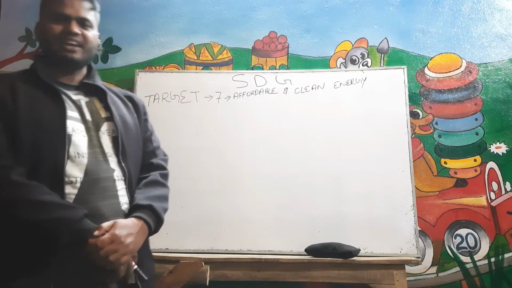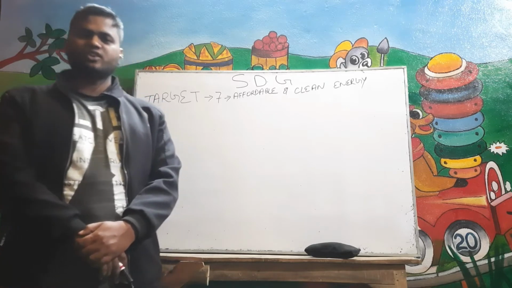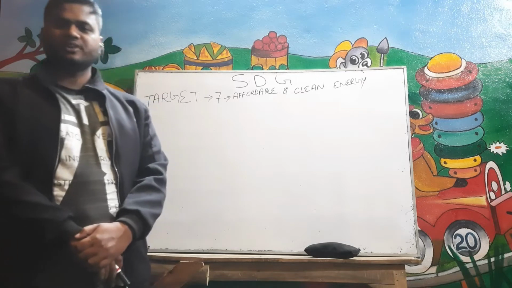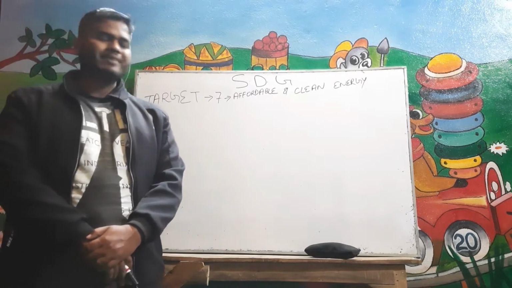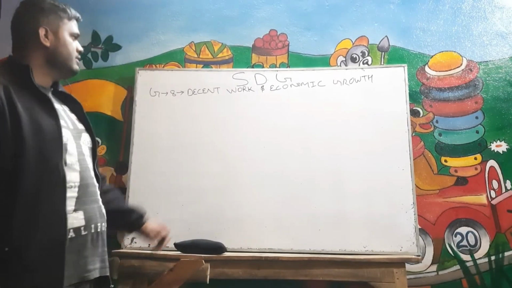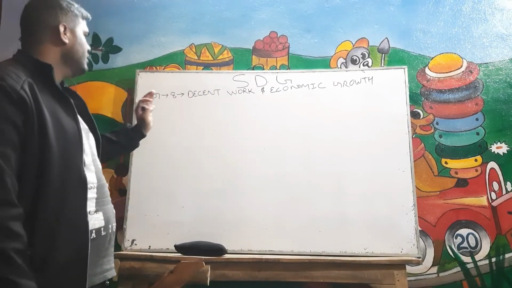By 2020 we have to increase substantially the share of renewable energy in the global energy mix. By 2030 we have to double the global rate of improvement in energy efficiency. Let's see the SDG Goal number 8 targets.